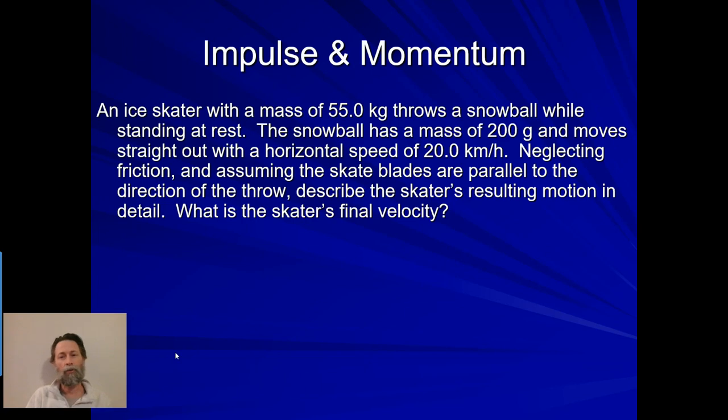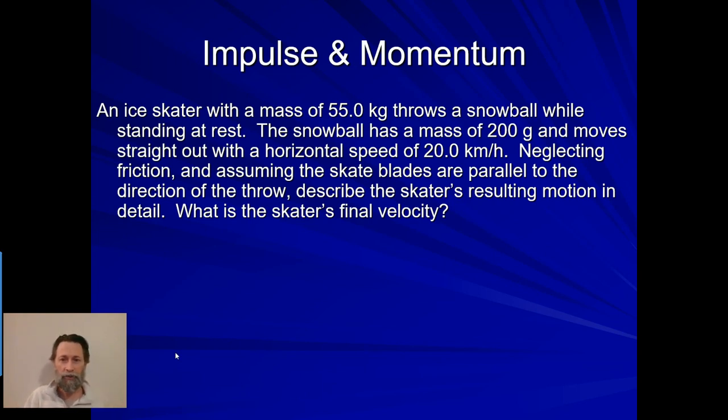Ideally, we want to put everything into standard units, kilograms and meters per second, and that will make things easier. You'll notice in the conservation of momentum law, if we keep them all in the same unit, it won't matter because they're going to cancel out. But if we are doing impulse and momentum, Ft = mv, we have to make sure that our units match.